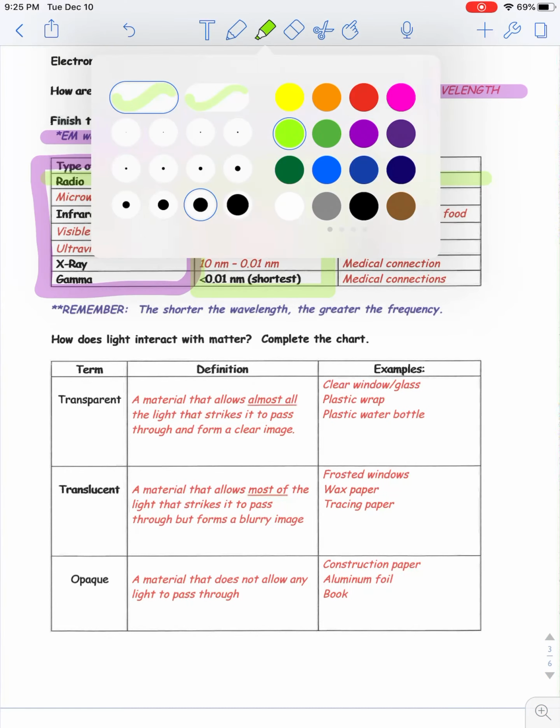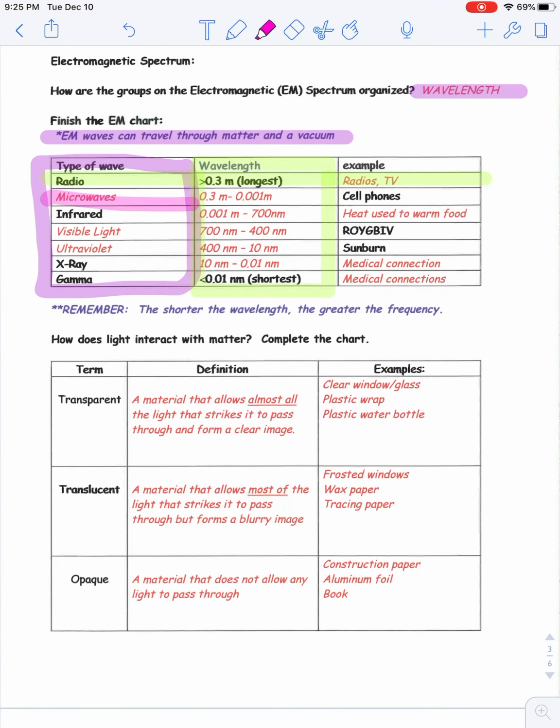Another wave that we use in our daily life is microwave. Okay, so then look at the wavelength. We're a little bit shorter. We use that for our microwave ovens as well as our cell phones.